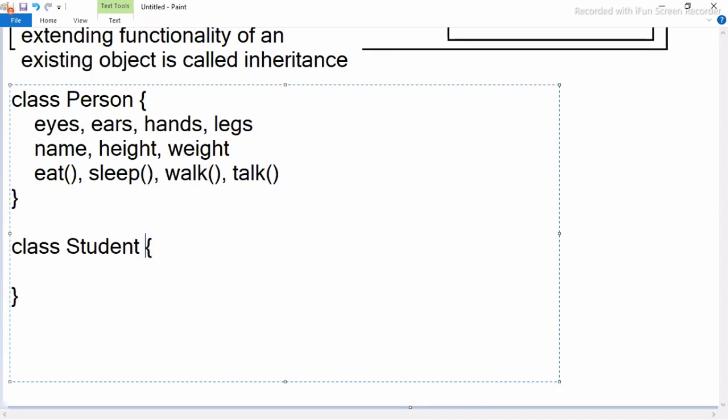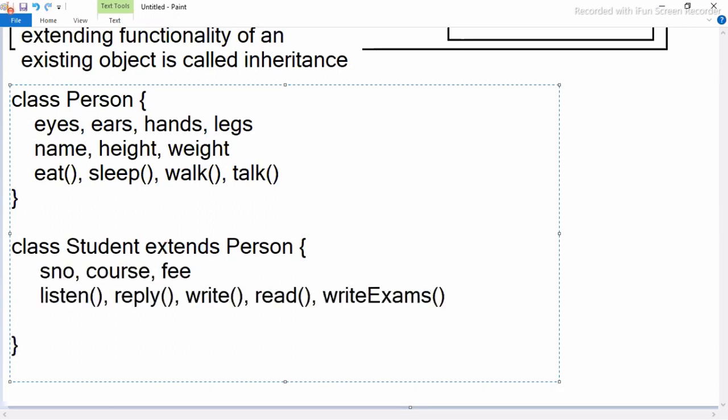Student is not just a normal object. Student is a person. So student is coming for extending the functionality of person. Student is meant for extending the functionality of person. So that's why you should write extends person, and then you have to write student properties and behaviors in the